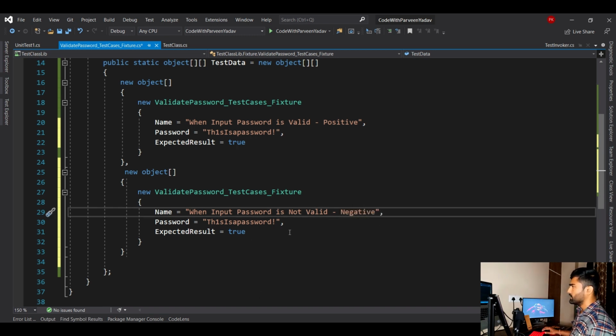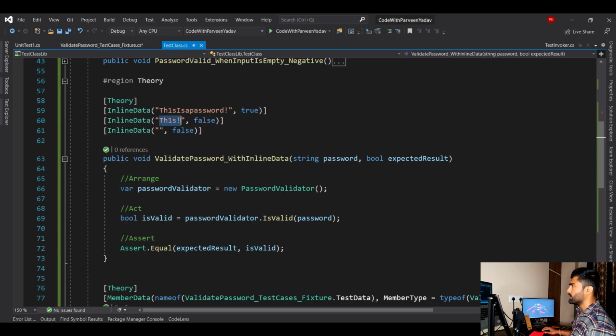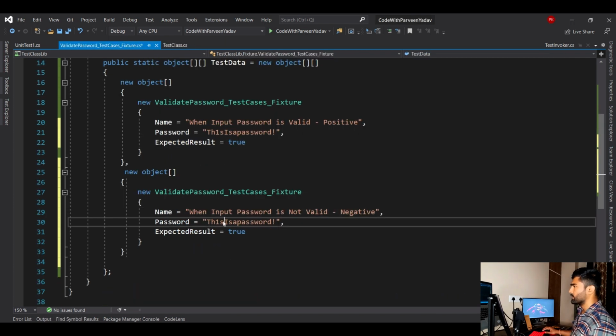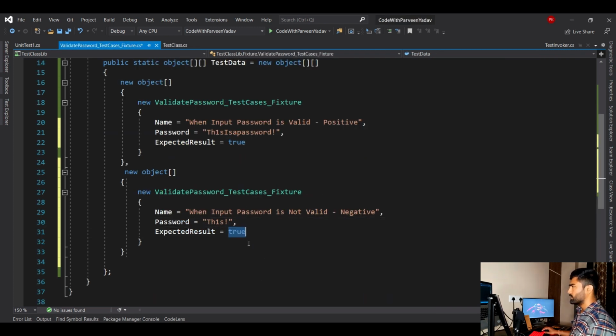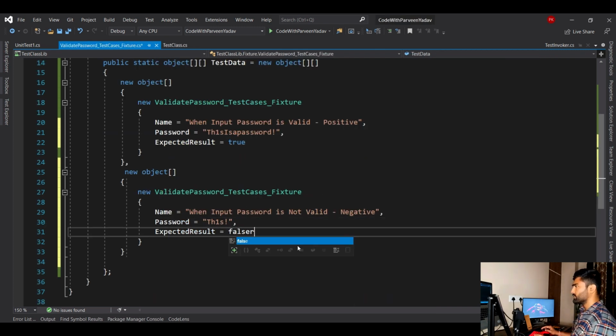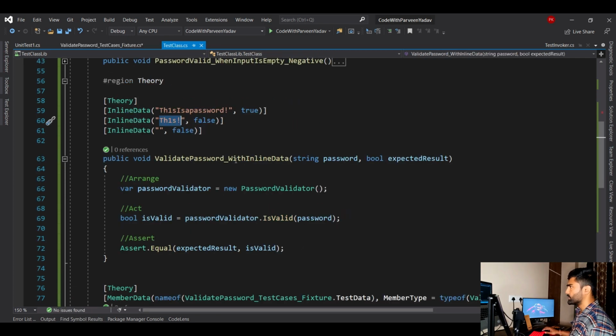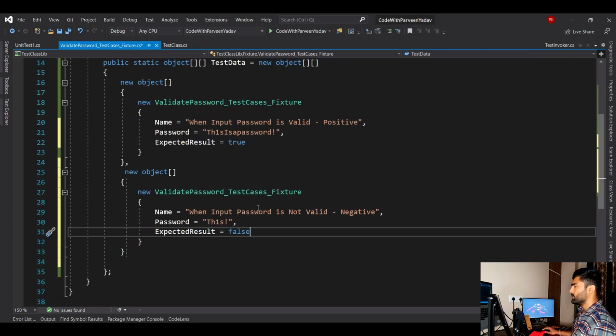Fine. And here you will add this password here. I hope I have written something right. Yes, this is password. Now let's say the expected result is false, I believe. Yep, this is false.